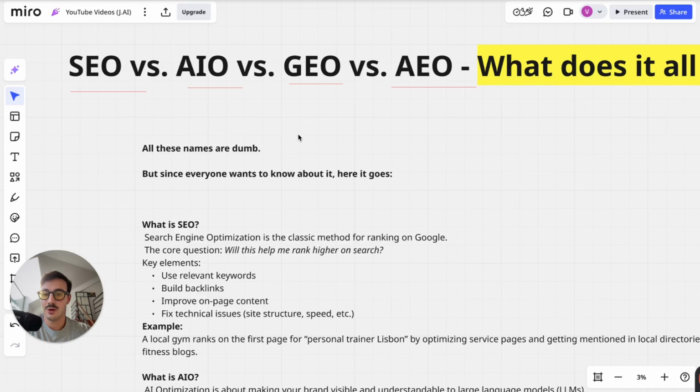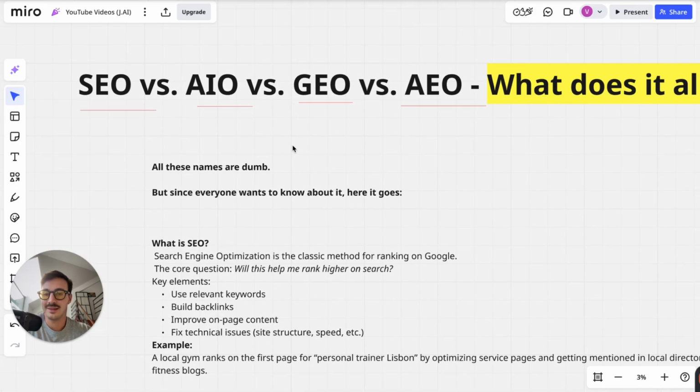Again, I think these are all dumb because at the end of the day, it's all about SEO. It's just SEO. It's optimizing for a search engine, right? So Google's a search engine, Bing's a search engine, TikTok, Amazon, eBay, all these are search engines. GPT is also a search engine, but the way in which you interact with it is different. But it's always a search engine, okay? You're searching for stuff on there, you're asking stuff, okay? And EO is engine optimization. So these are all BS. Regardless, I'll go over what they mean, okay?